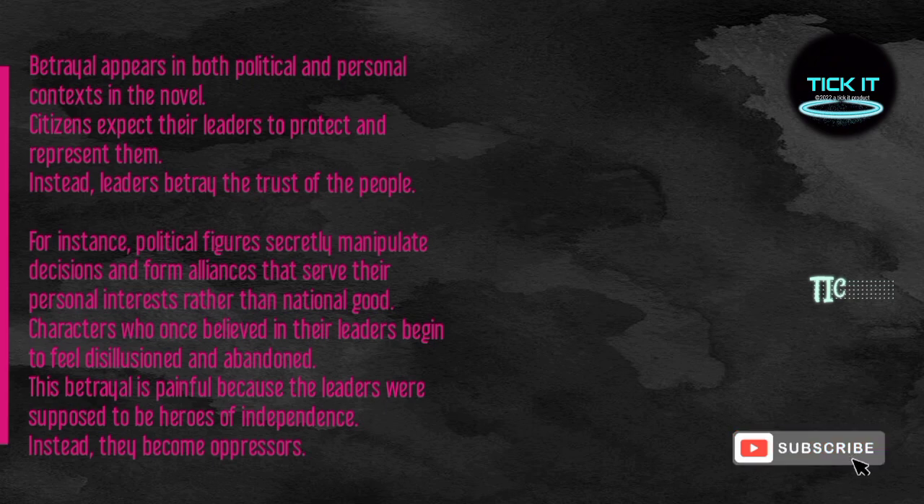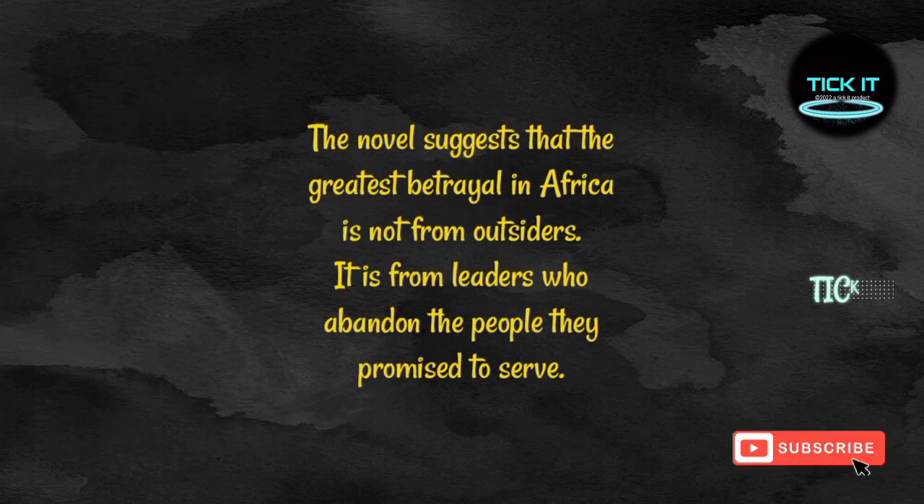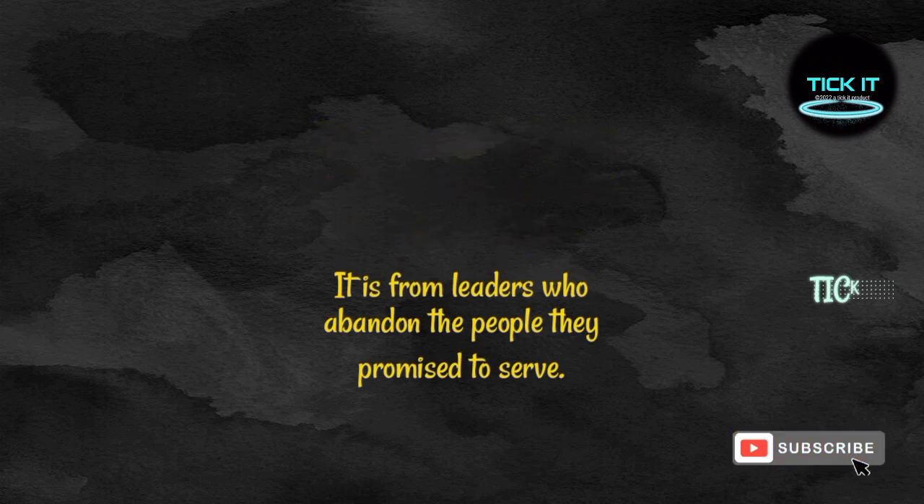For instance, political figures secretly manipulate decisions and form alliances that serve their personal interests rather than the national good. Characters who once believed in the leaders begin to feel disillusioned and abandoned. This betrayal is painful because the leaders were supposed to be the heroes of independence. Instead, they become oppressors. What is the meaning of this theme? The novel suggests that the greatest betrayal in Africa is not from outsiders. It is from leaders who abandon the people they promised to serve.